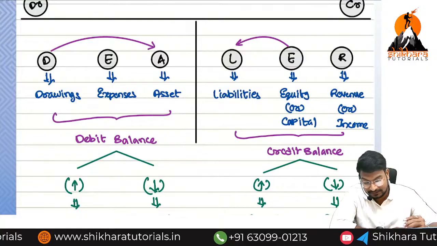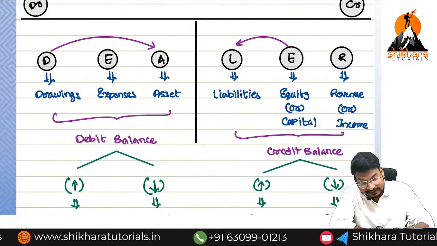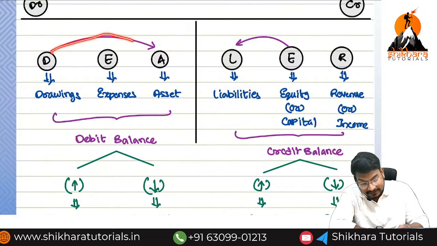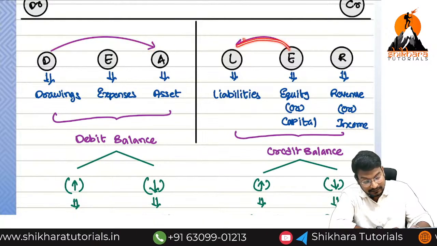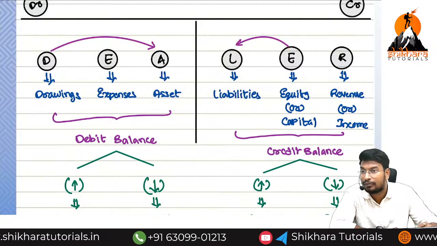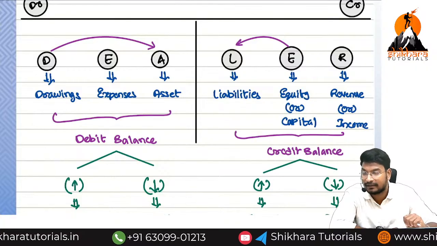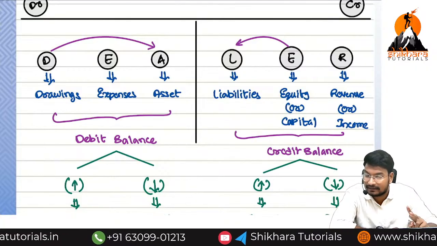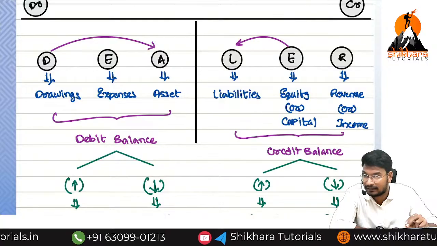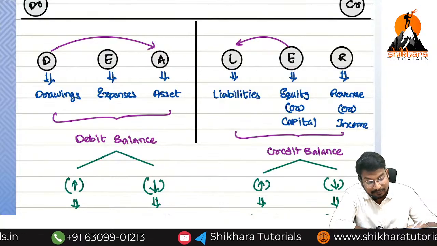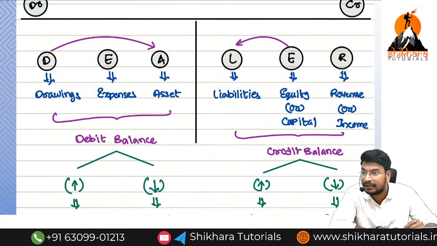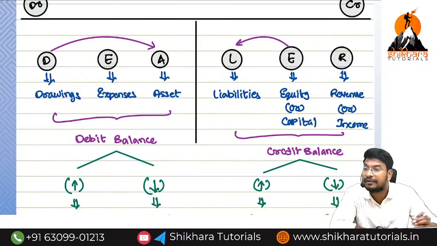Why, sir? Because drawings is an asset and the capital is a liability. So for that reason, how many categories are we having? Only 4 categories. Expenses and assets will have which balance? Debit balance. And next, liabilities and income will have which balance? Credit balance.